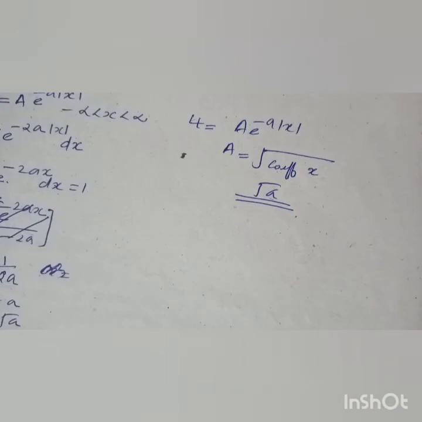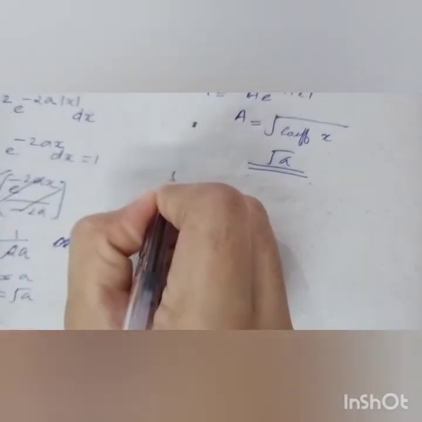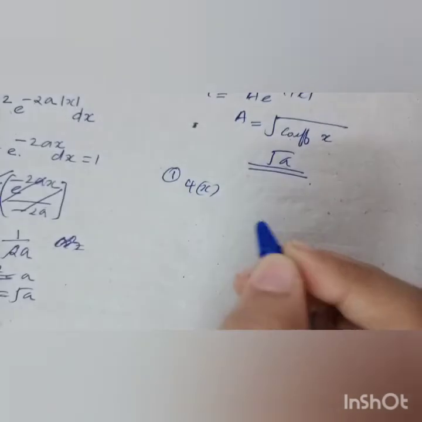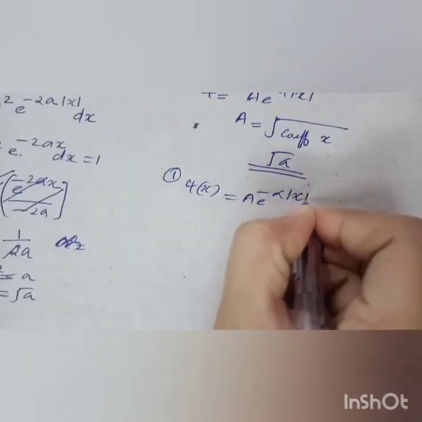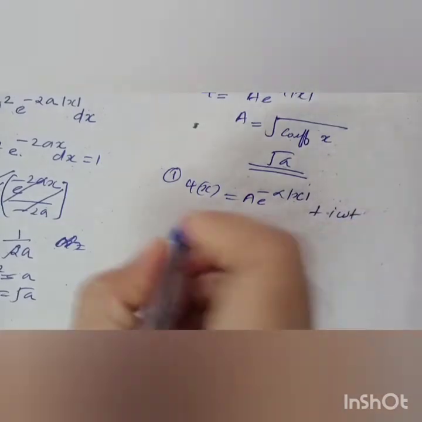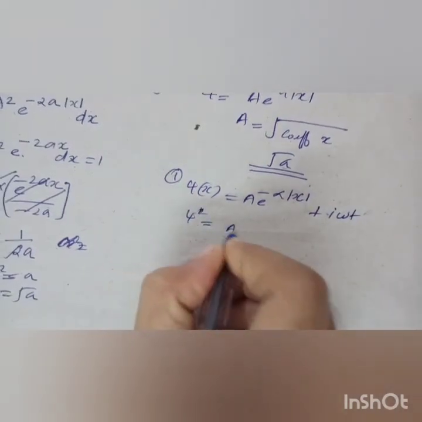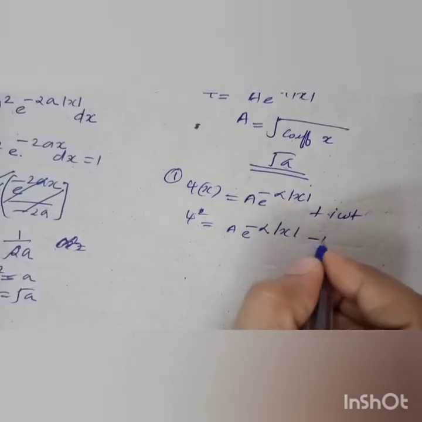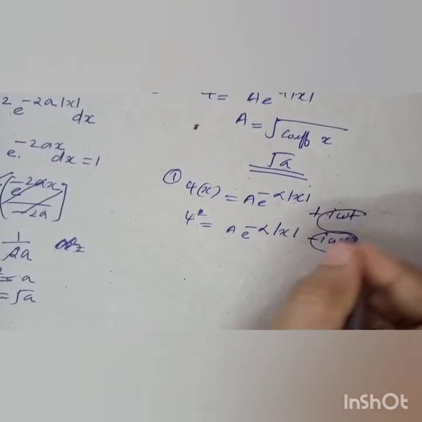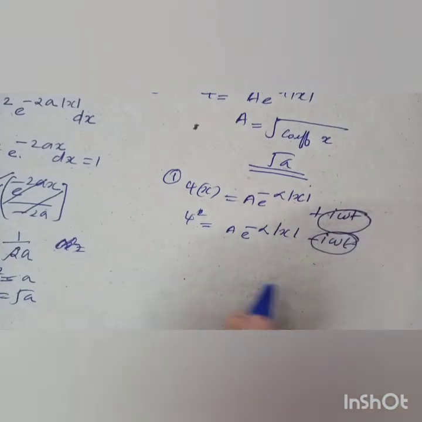Okay, next you have to find the normalization for ψ(x) = A e^(−α|x| + iωt). We know that ψ* = A e^(−α|x| − iωt), so the imaginary term will not appear in ψ*ψ, it is cancelled.